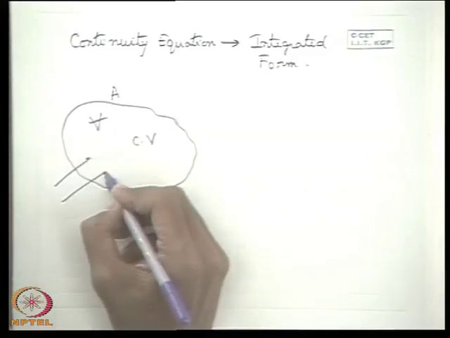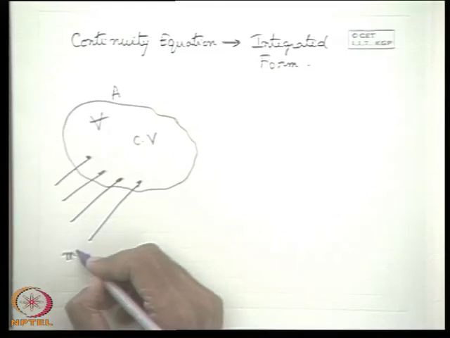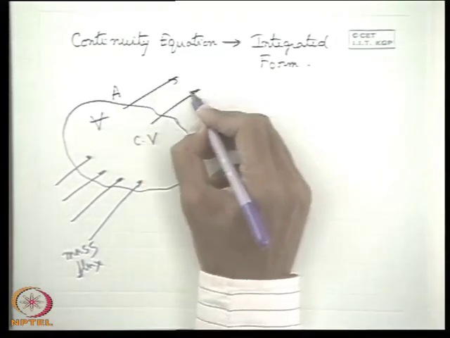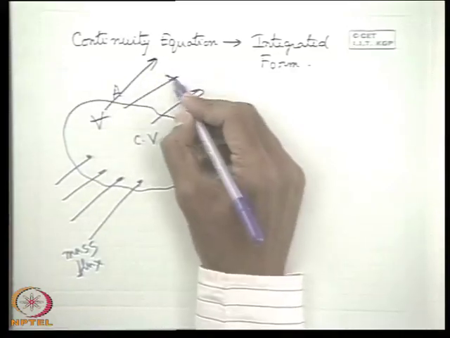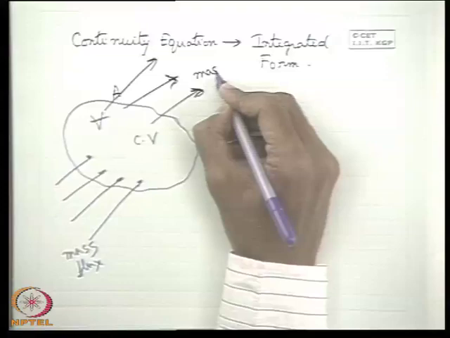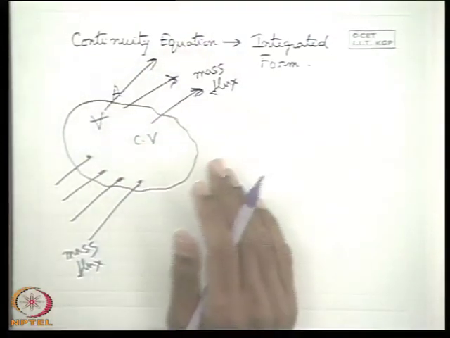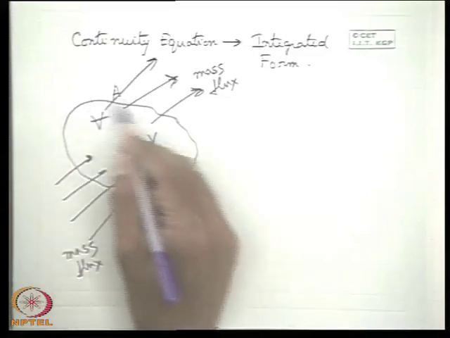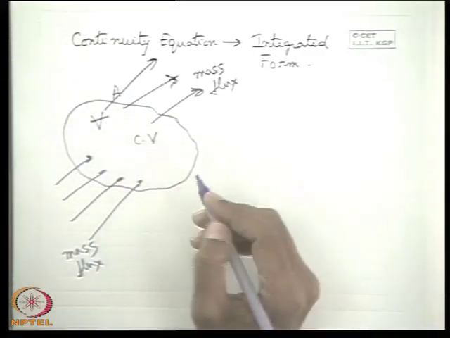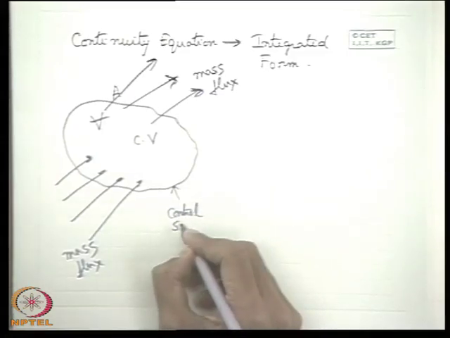Now let us consider the mass flux like this. These are the mass fluxes which cross the control volume. So we define a control volume in a flow field where the mass flux crosses the control surface. You know the boundary of the control volume is known as the control surface.